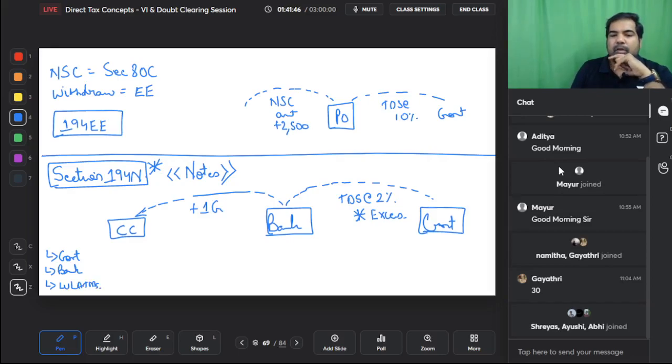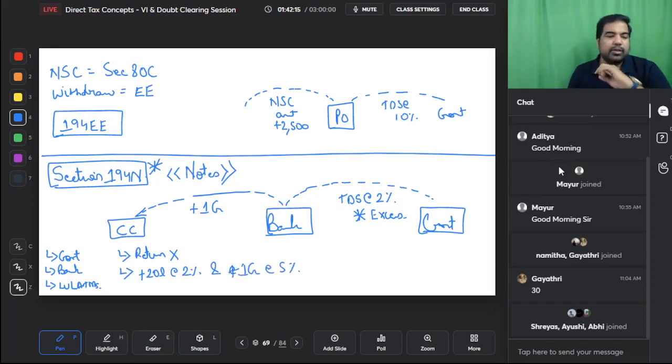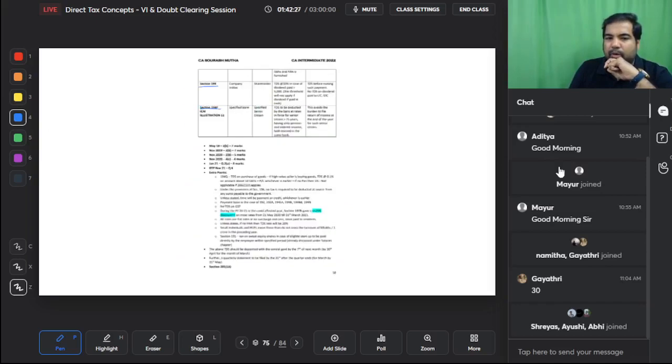Anyways, coming back, this used to be the case till the government got stricter on cash transactions. They said that if in the last 2 years you have not filed your return and you are still withdrawing so much money, then the limits are changing. Above 20 lakhs if you withdraw, then 2%, and if you withdraw above 1 crore rupees, then at the rate of 5% is what we will deduct as TDS. So the amounts were reduced, but the TDS rates were increased. This is a punishment if you have not filed your return. Let me show you 194N, important because it's the latest, guys.